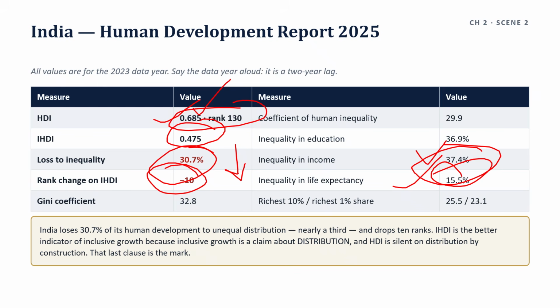The income share columns in the table come from different data sets. India shows the richest 10% at 25.5% and the richest 1% at 23.1%, implausibly close, because they are not a comparable series. Naming this shows you read the table rather than the headline.